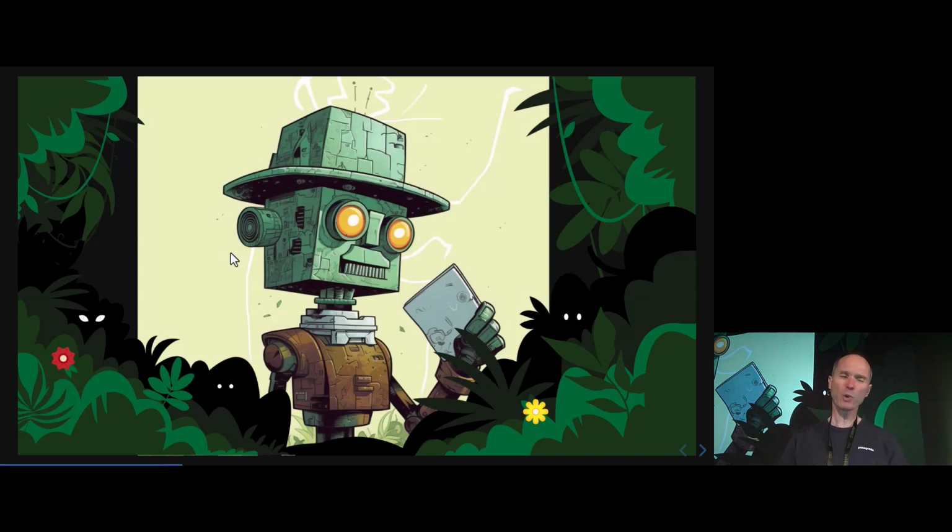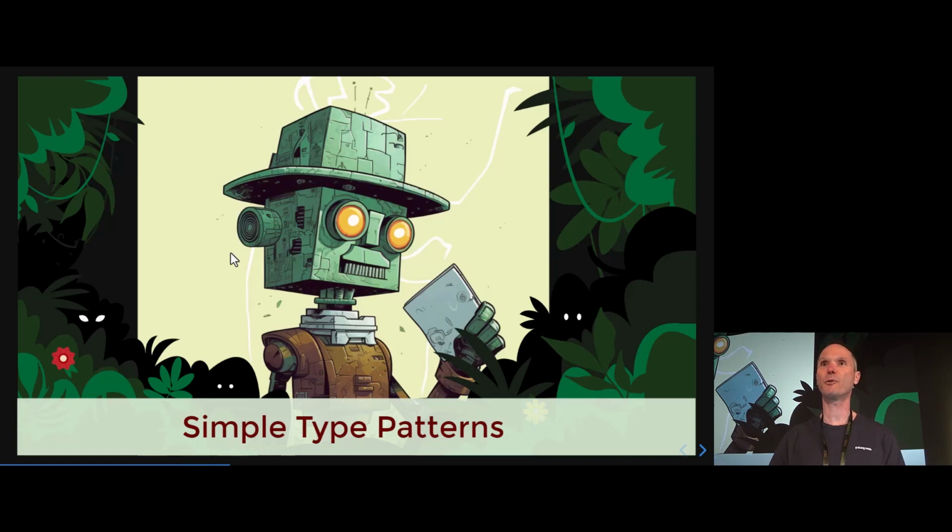However, Jim was not a very organized person. His notes are all over the place, and you cannot really read them. And your first job, our first job, is to use pattern matching to make some kind of sense of it, to understand what Jim was writing down. And we're going to do that in the first part of this talk by looking into simple type patterns.